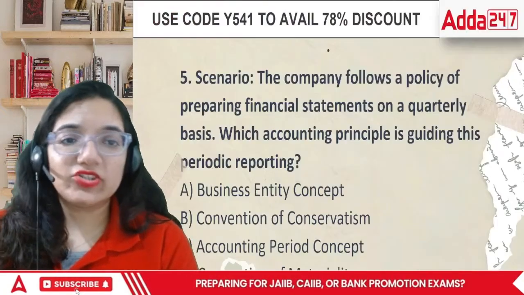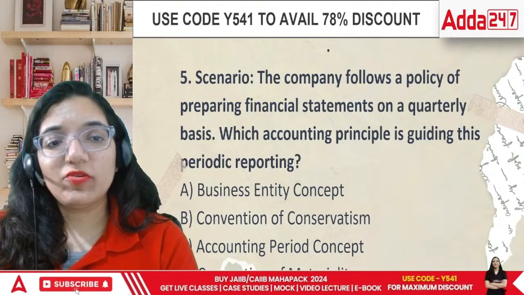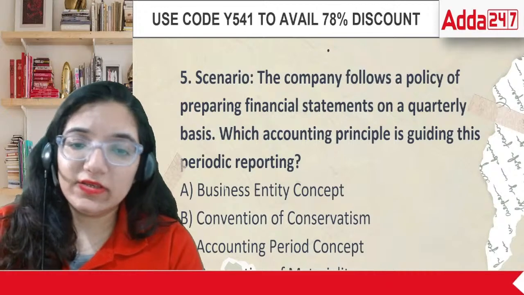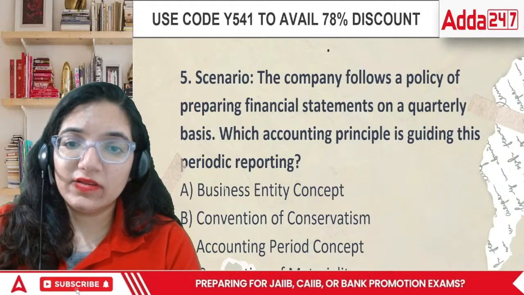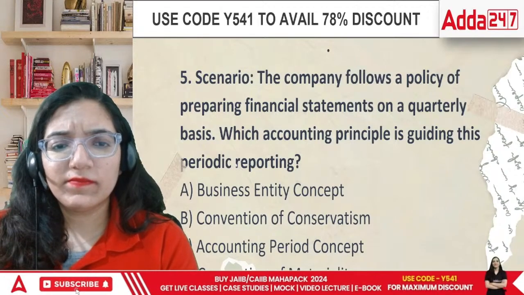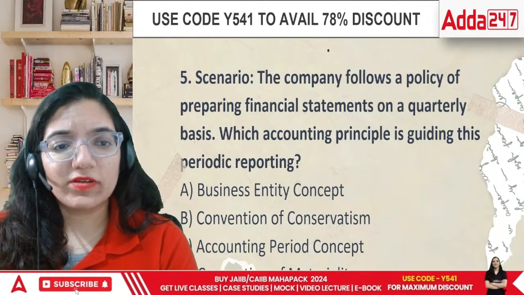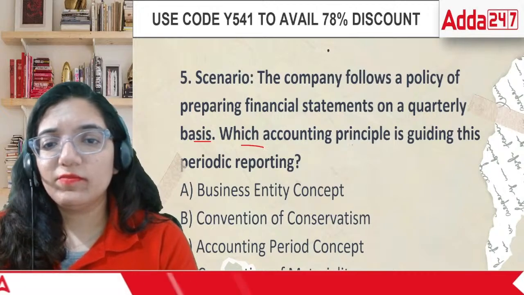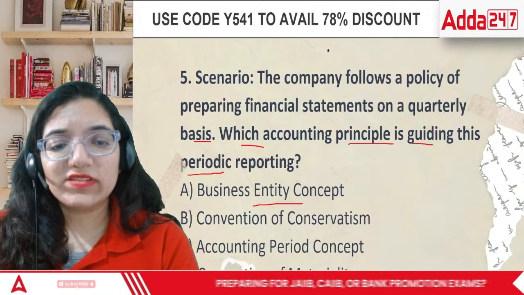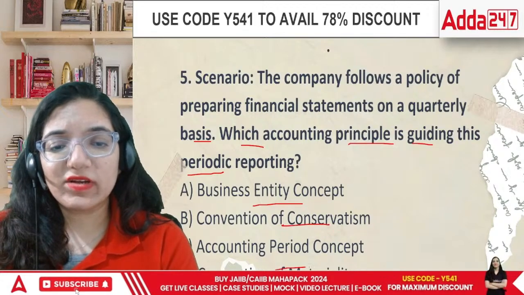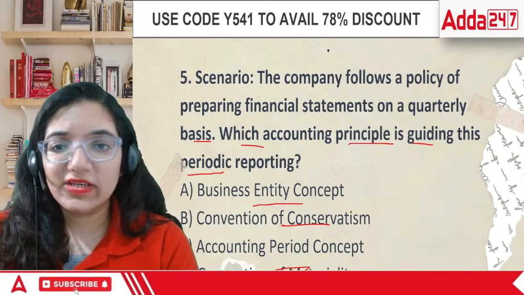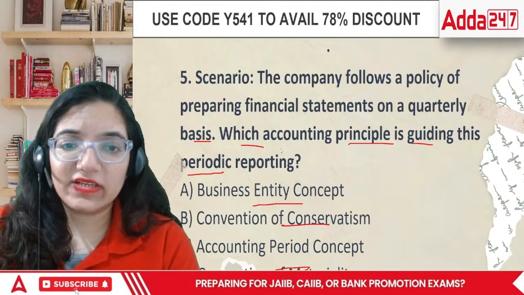Okay. Next question. The company follows the policy of preparing the financial statements quarterly. They are preparing quarterly. Just a moment. I think let's adjust the particular point a bit. So, on a quarterly basis, which accounting principle is guiding this periodic reporting? Entity concept, the convention of conservatism, accounting period, or convention of materiality. So one thing that has been hidden in this area is convention of materiality.